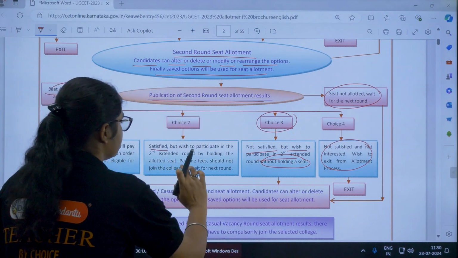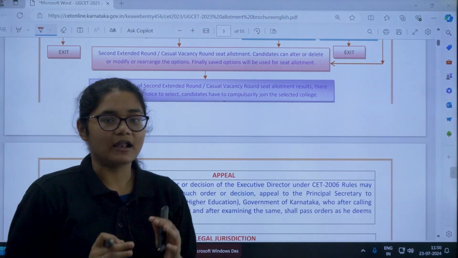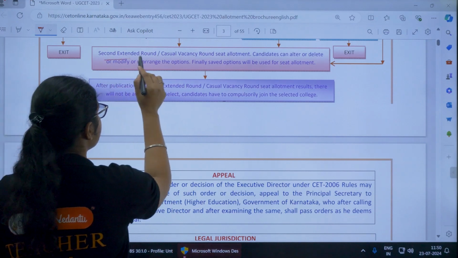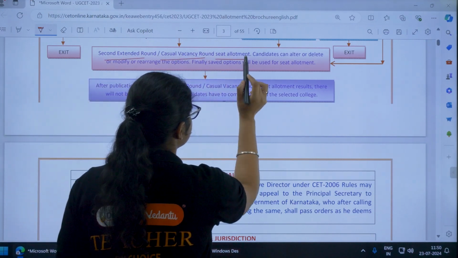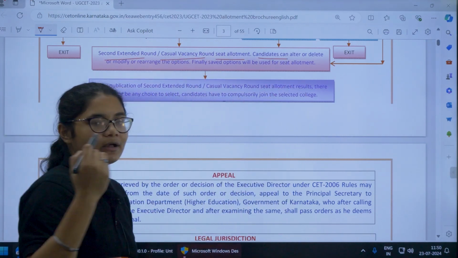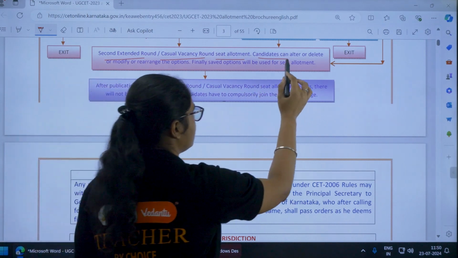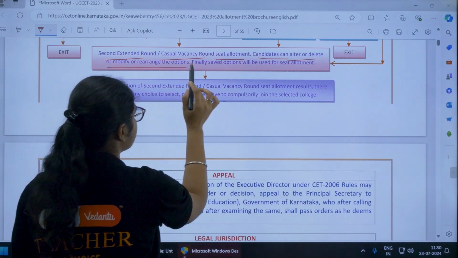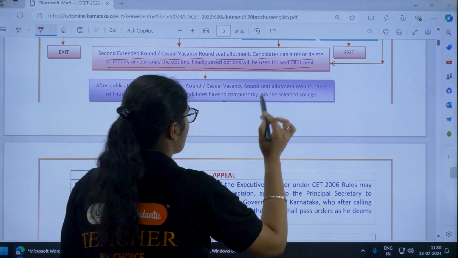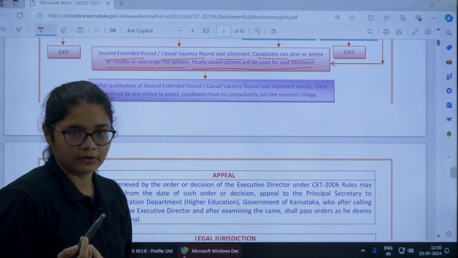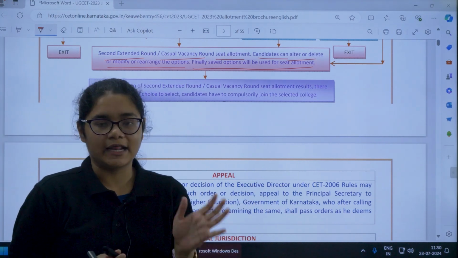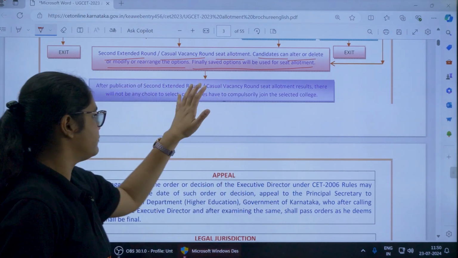Now coming to the next round. So now we have the last round, that is the second extended round or casual vacancy round seat allotment. So here also all the candidates can alter, delete, modify or rearrange the options. Finally the saved options will be used for seat allotment. Those students who did not get any seat in the second round have to wait for this.